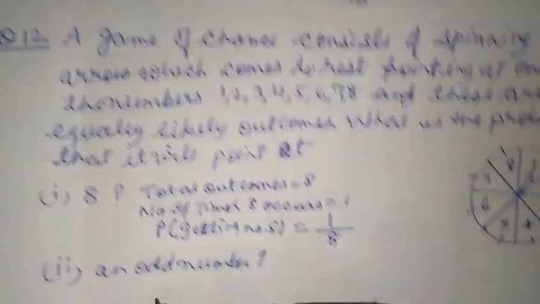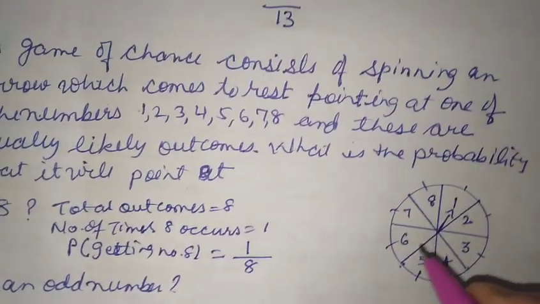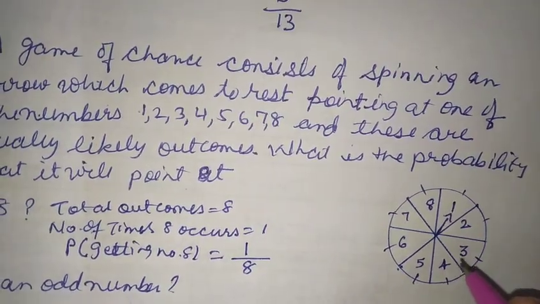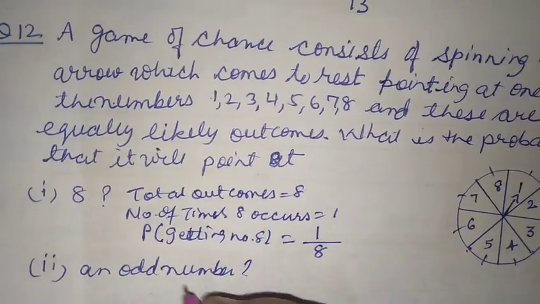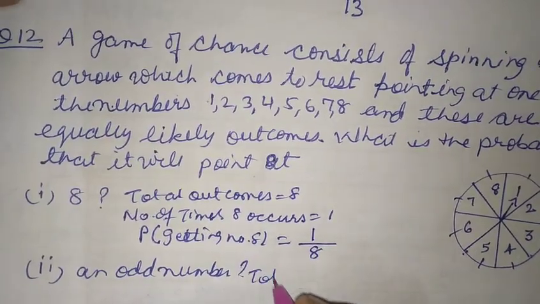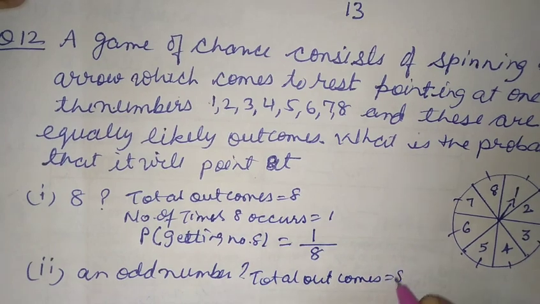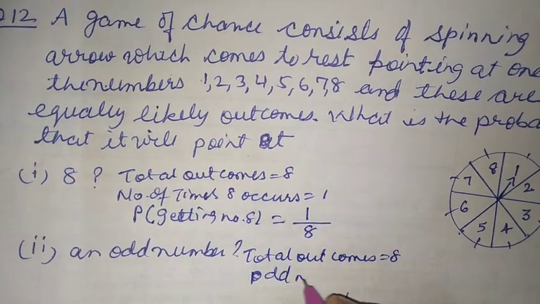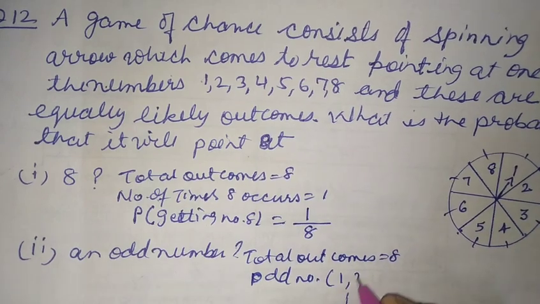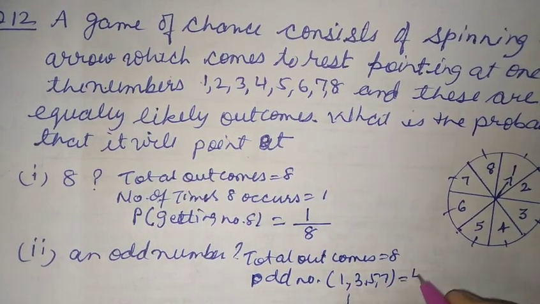Now let's go to its second part, an odd number. So we see here in this game odd numbers are 1, 3, 5 and 7. So first of all, write down total outcomes. Total outcomes again here is 8, and odd numbers here are 1, 3, 5, 7, that is 1, 2, 3, 4, that is 4 here.